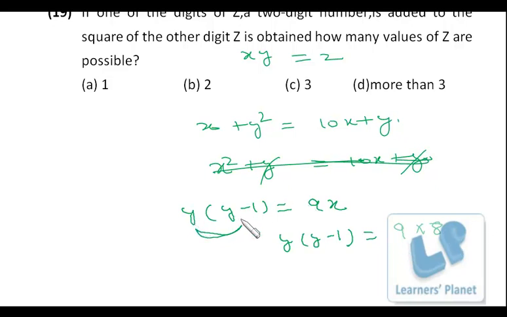So y is equal to 9 and y minus 1 is equal to 8. So x is equal to 8 and y is equal to 9, that means the number is 89. You can verify it also: 8 plus 9 square, you'll be getting 89. So there is a single value possible for z.